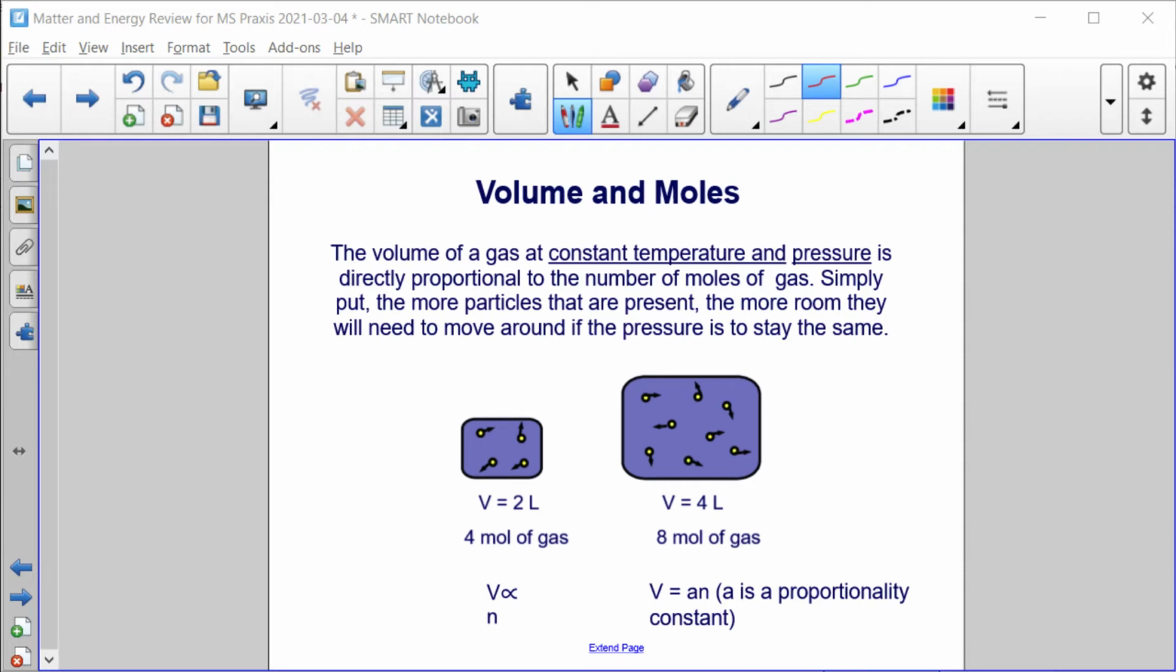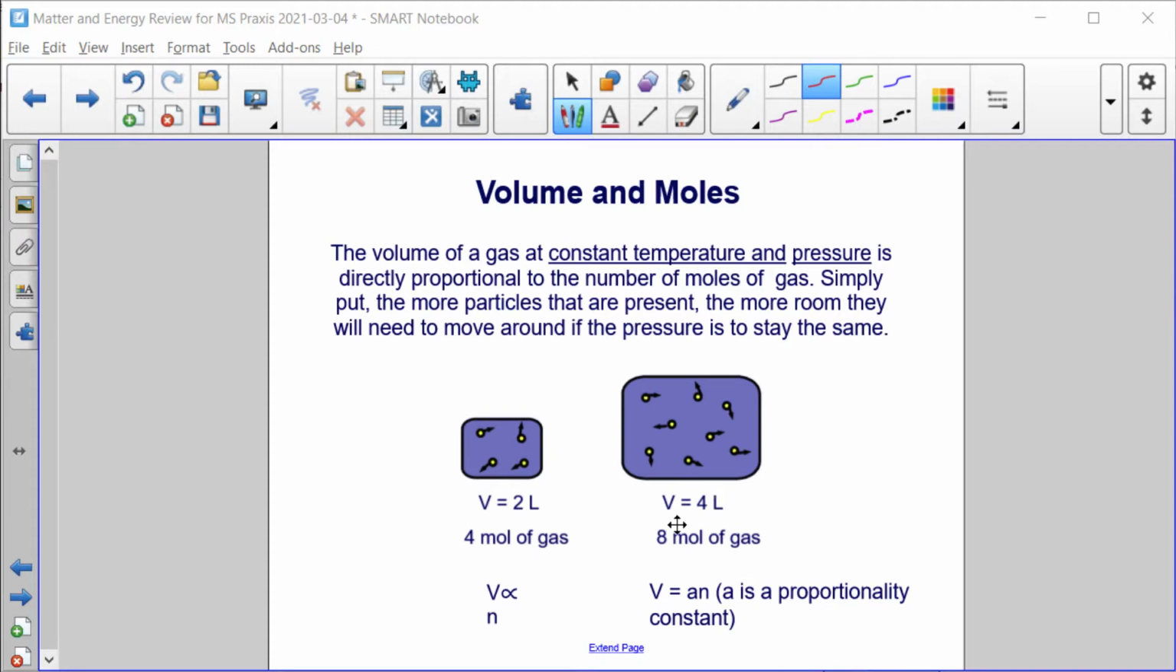Volume and moles now. The volume of a gas at constant temperature and pressure is directly proportional to the number of moles of a gas. So here's the deal. The more particles that are present, the more room they need to move around if the pressure is to stay the same. So if we're forcing the pressure and temperature to stay constant, if we put more of the gas in the container, if I double the number of moles in the container, if I'm going to keep the pressure and the temperature constant, then I must also increase and double, in this case, the volume.